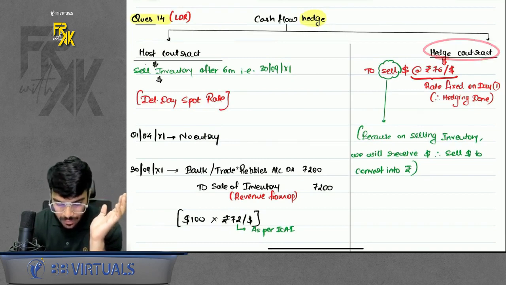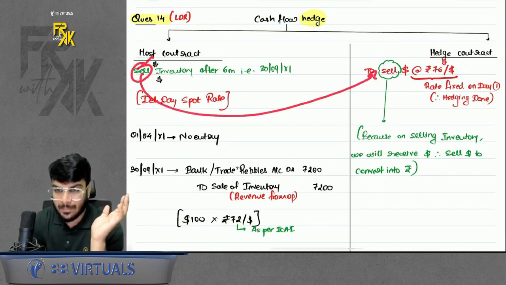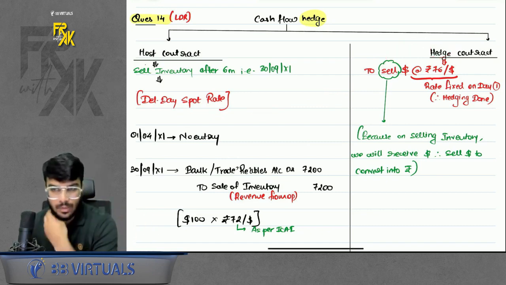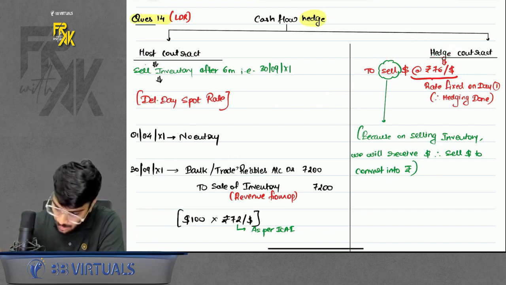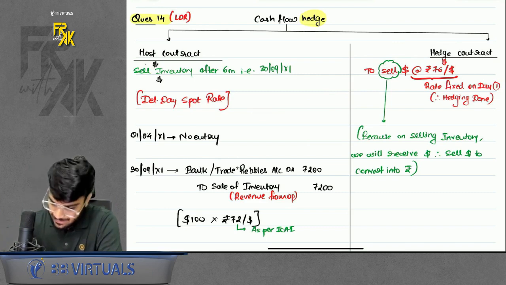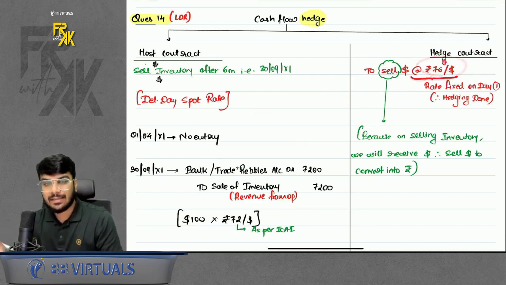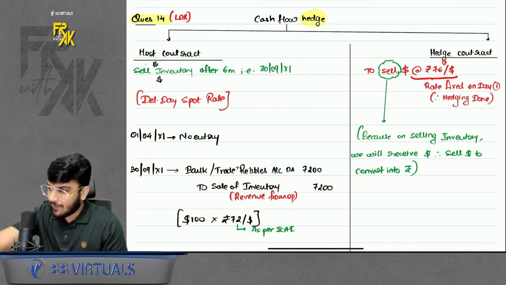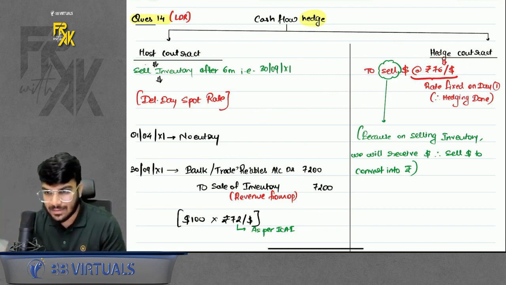Just remember, whatever you are doing in host, you will also do the same in hedge. So in host, you are selling inventory. In hedge also, you will sell the dollars, because we are going to receive dollars. Have we fixed the rate? Yes, we have fixed the rate. Hedging done. That is what cash flow hedge is. We have fixed the rate at 76. Whenever we receive dollars, we will sell at 76 only.